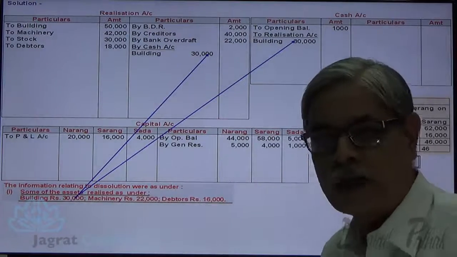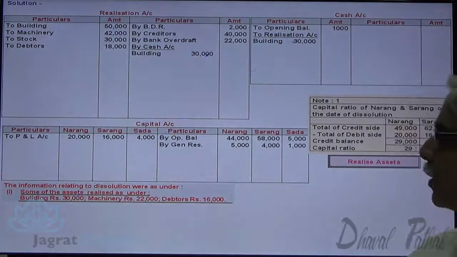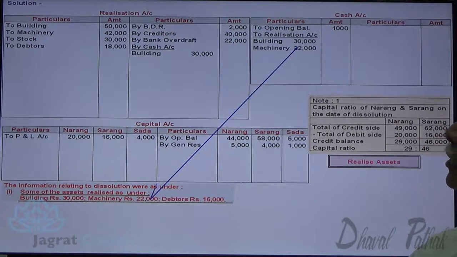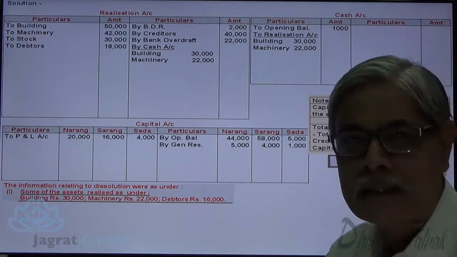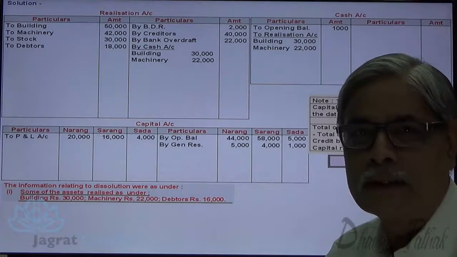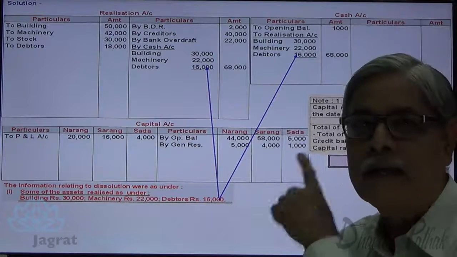Machinery realized 22,000. For that the same entry will be recorded. Cash account debit to realization account credit 22,000. And for debtors, the amount realized is 16,000. Journal entry for that is cash account debit to realization account credit. Cash to realization.